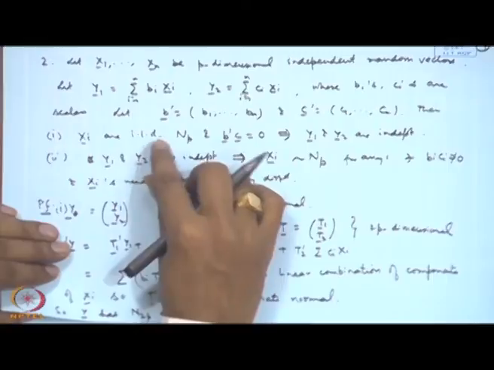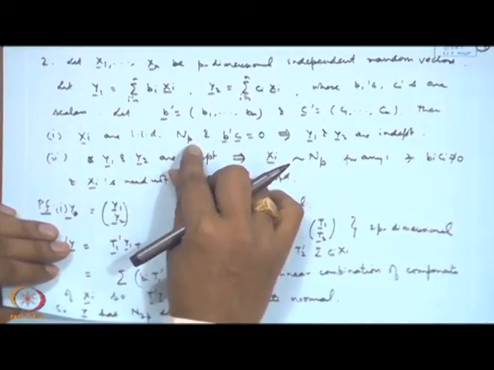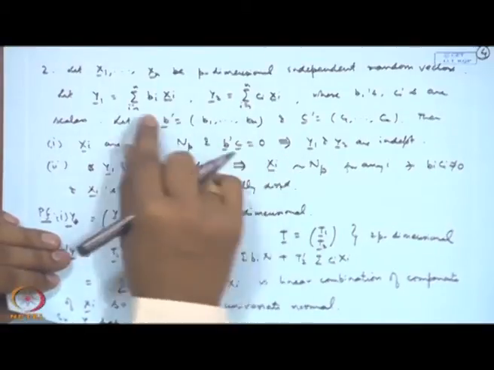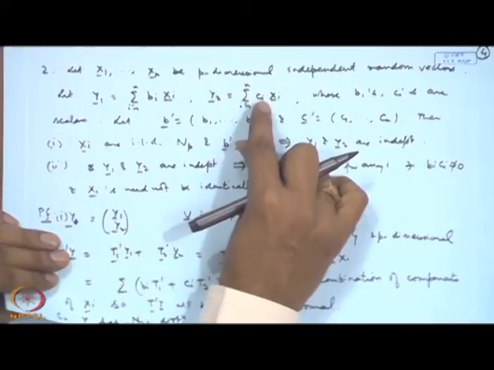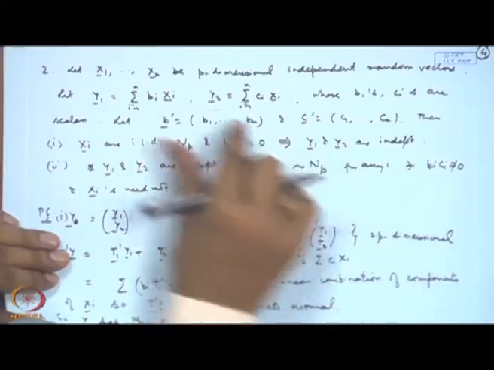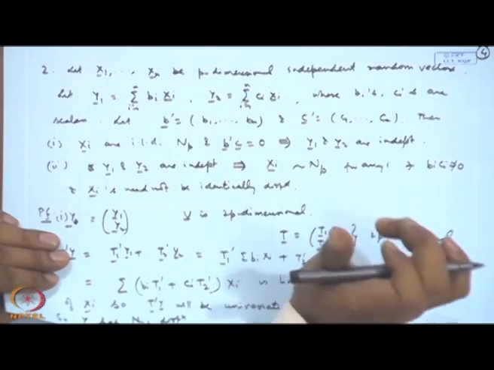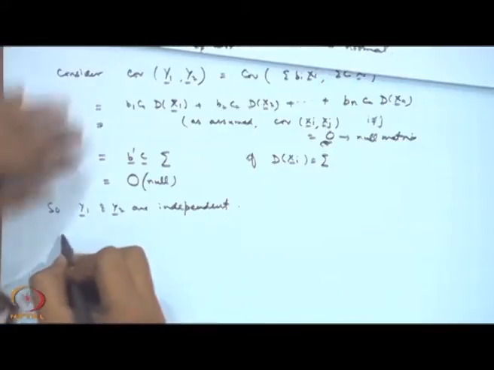So this result is proved: if X_i's are independent and identically distributed p-dimensional multivariate normal, where b1 c1 plus b2 c2 plus ... plus bn cn is 0, then Y1 and Y2 are independent. In particular, you may consider something like this.